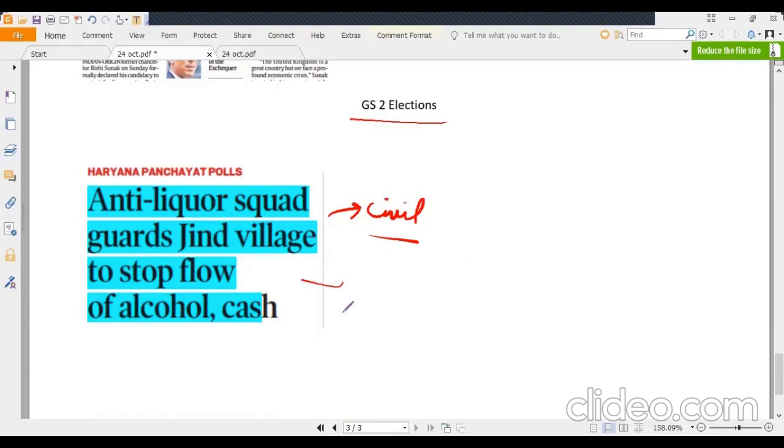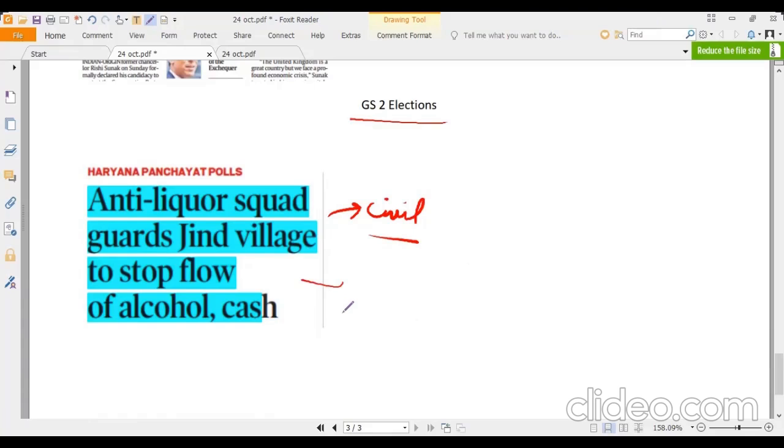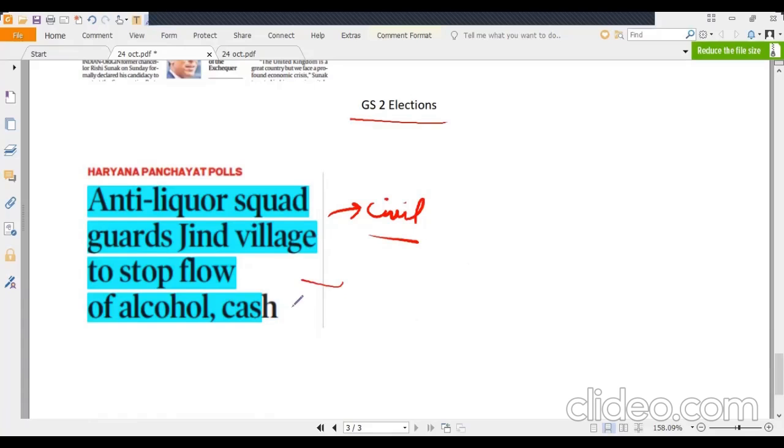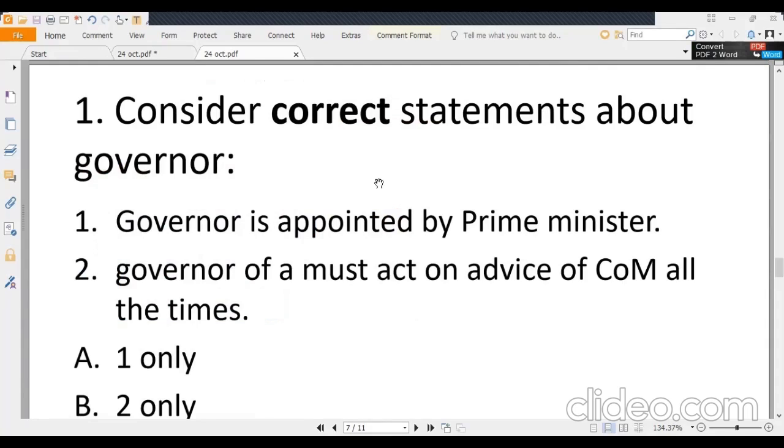Now let us move forward to the last section of today's analysis, that is answers of our MCQs. The first question was, consider the correct statements about the governor. The governor is appointed by Prime Minister. No, as you all know, the governor is appointed by President on advice of Council of Ministers.